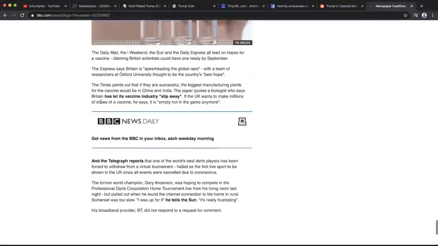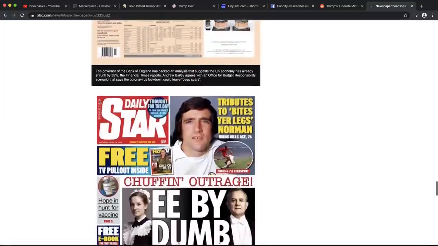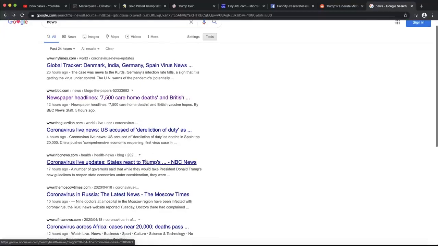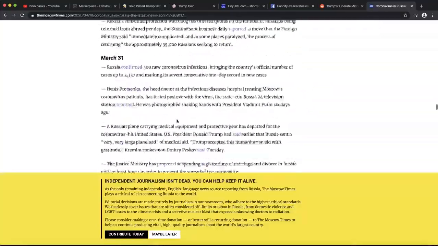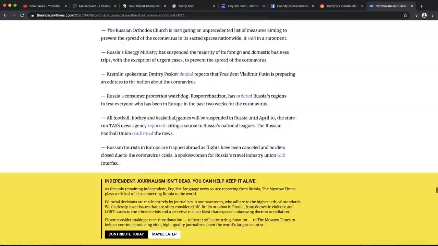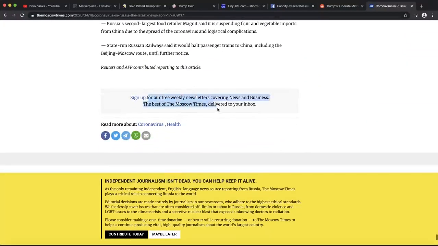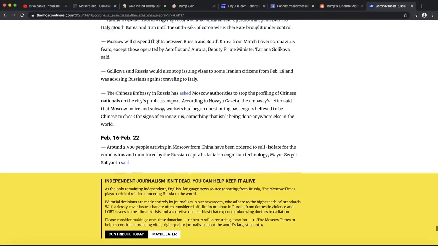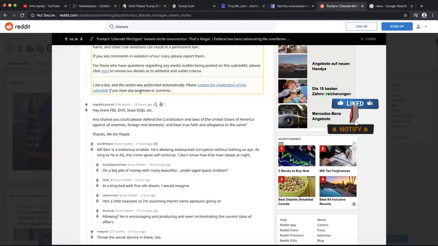So right here you can see BBC doesn't allow you to publish comments, so you need to move on. Look for another one, then look for another one, and after you find a website that allows you to submit comments, you can pause and publish your comment. Just scroll to the bottom right here and see right here you can see this is not a comment, so you need to go and find some news that actually allow you to post comments, and once you find them, make sure to publish your comment with your affiliate link, and you can get some traffic to your affiliate link, so that you